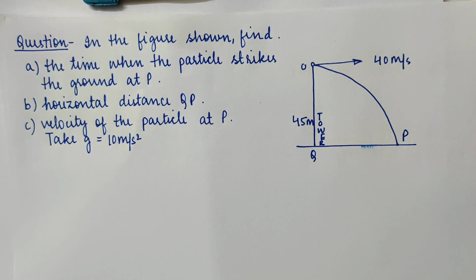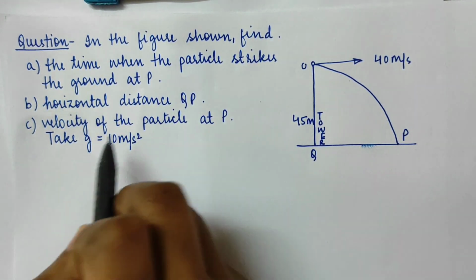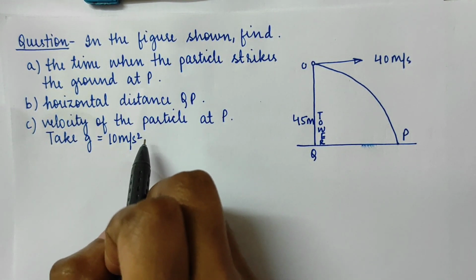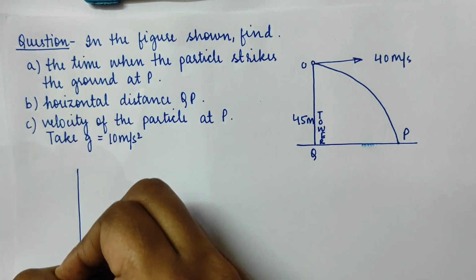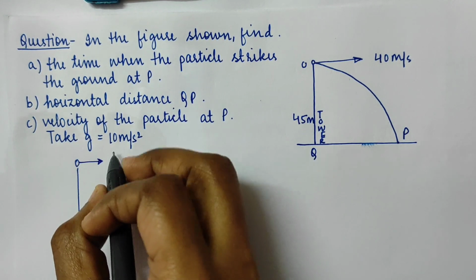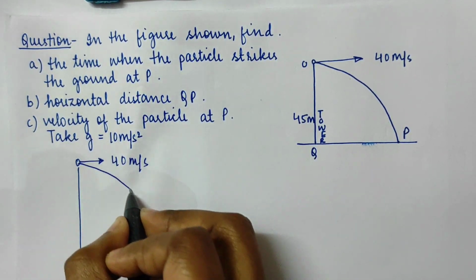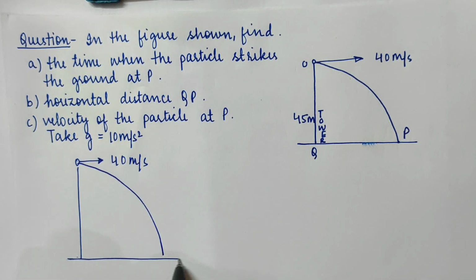Next question. In the figure shown, find the time when the particle strikes the ground at P, the horizontal distance QP, and the velocity of the particle at P. Take g equals 10 meters per second squared. A particle has been projected from the top of a tower with a speed of 40 meters per second, and it strikes the ground at some point P.